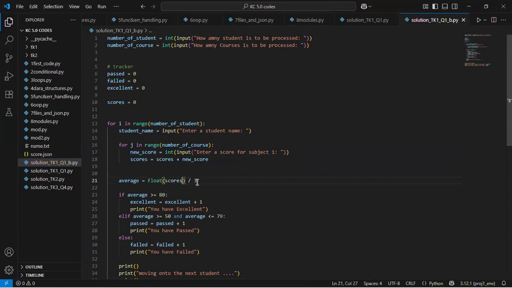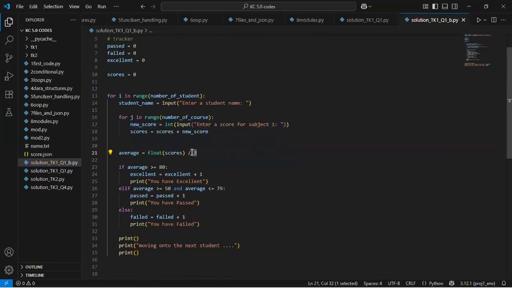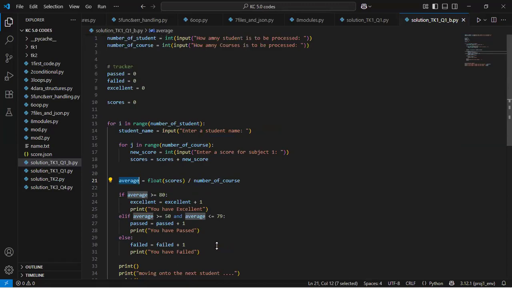And then we divide it by 3, and then we divide it by what? The number of courses, remember. So it's no longer fixed, because that 3 can change from 2 to 1 to 5 to 10, right? So we divide it by the number of courses, and that will give us the average. Every other thing still remains as it is.